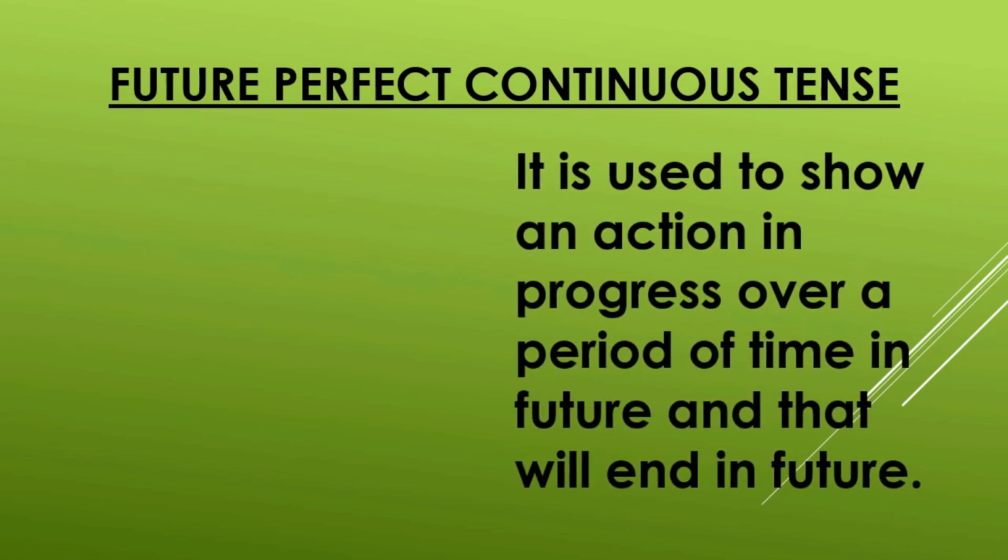It is used to show an action in progress over a period of time in future and that will end in future. So again there will be a continuity of an action. The action will keep on taking place over a period of time. Therefore, such an action is called the future perfect continuous tense.